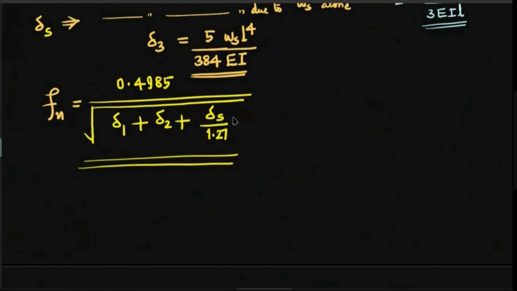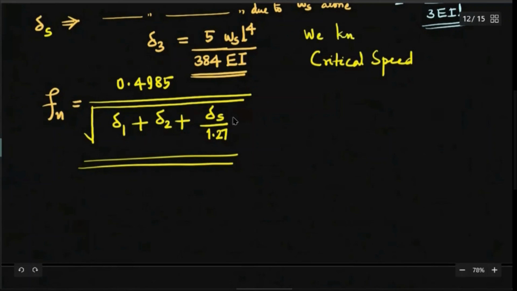Now the critical speed is what ultimately you have to find. It is given in the question that the smallest critical speed, or primary critical speed, is obtained by the following expression.